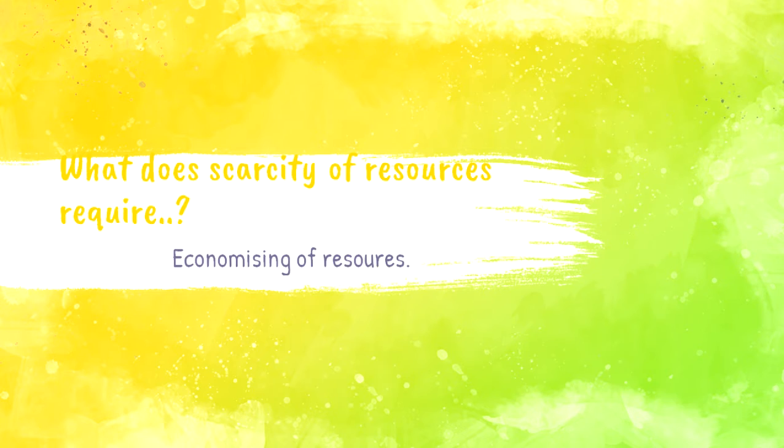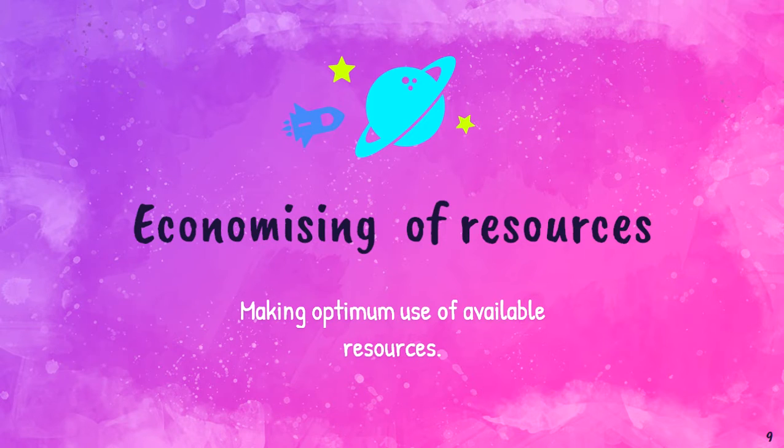It requires economizing of resources. Scarcity of resources requires economizing of resources. Now, what do you mean by economizing of resources? Economizing of resources means making optimum use of available resources. Whatever resources are available with us, we have to use them very efficiently. Then it is called economizing of resources.